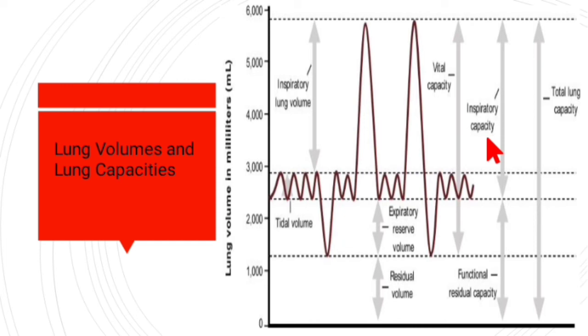It is nothing but the tidal volume plus inspiratory reserve volume. In a similar way, the functional residual capacity is nothing but the expiratory reserve volume plus residual volume. This graph is very important. You just remember this graph so that you can answer summation and subtraction questions and everything from the lung capacities, even in numerical form.